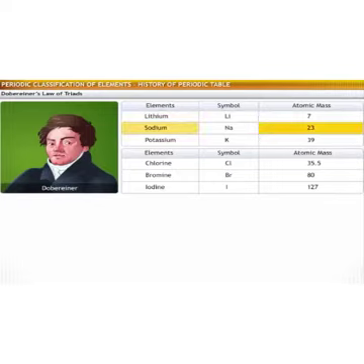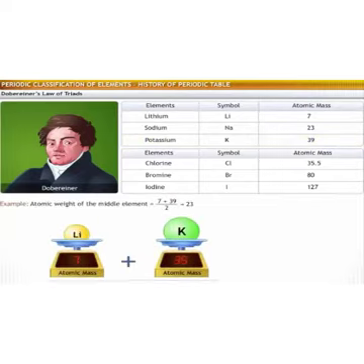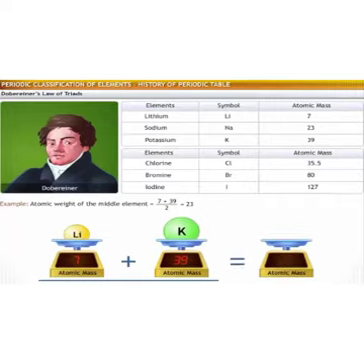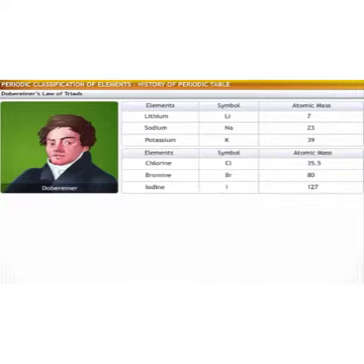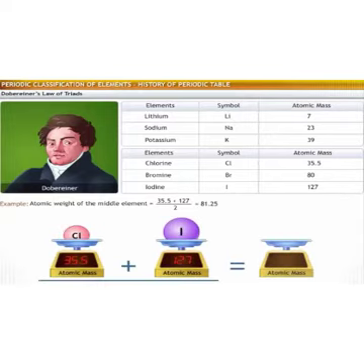To illustrate this law, consider the triad of lithium, sodium and potassium. The atomic mass of lithium is 7, atomic mass of sodium is 23 and atomic mass of potassium is 39. The arithmetic mean of 7 and 39 is 23. This is equal to the atomic mass of sodium. Similarly, in the triad of chlorine, bromine and iodine, the arithmetic mean of atomic mass of chlorine and iodine is approximately equal to the atomic mass of bromine.